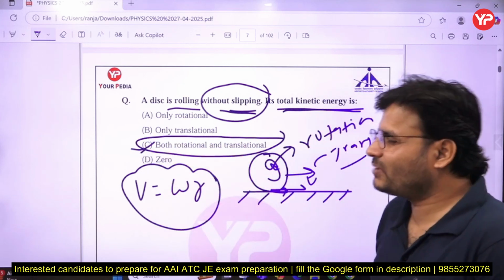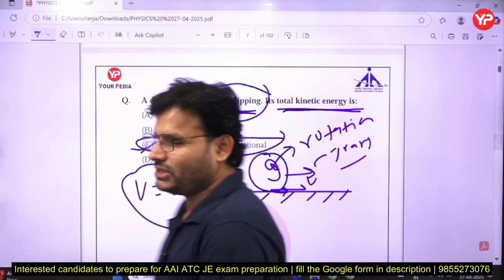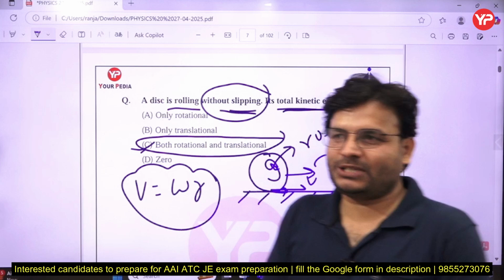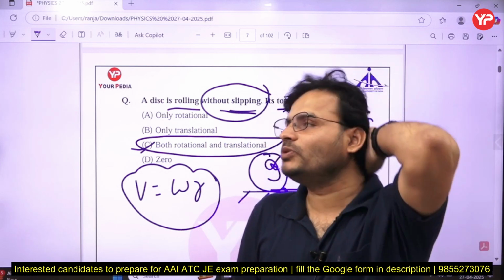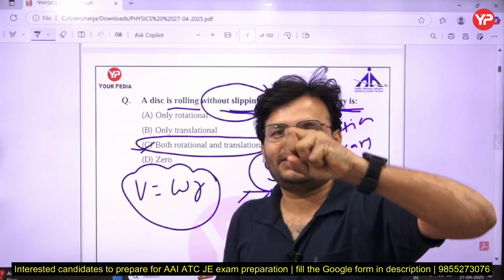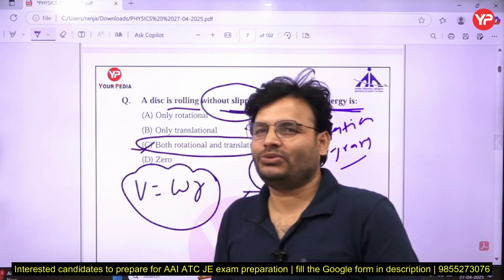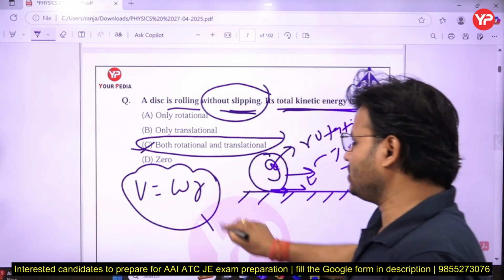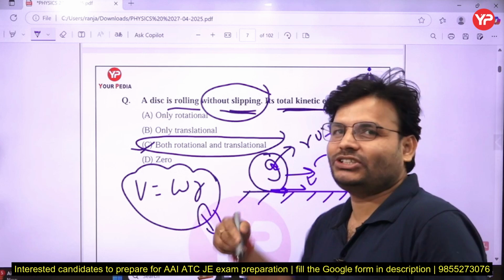If slipping takes place, then in that case we cannot select that. In vehicles we have seen how slipping takes place. Suddenly, if your vehicle is moving at a faster rate and you take a sudden brake, your vehicle is going to slip. We will talk about why slipping takes place, what is the cause, in another session.